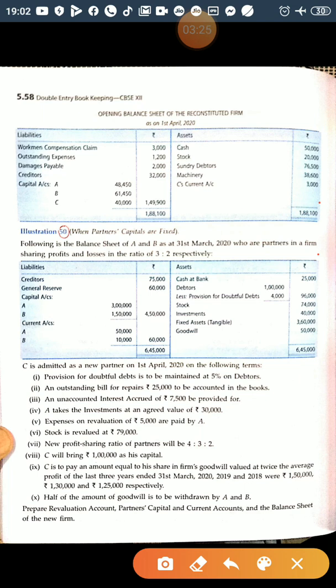Provision for doubtful debt is involved. Outstanding bill for repairs of 25,000 to be accounted in the books. This is an unrecorded liability. Third, unrecorded accrued interest of rupees 7,500 is to be provided for.